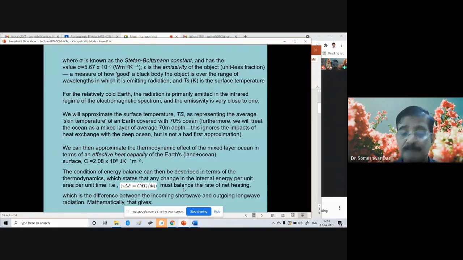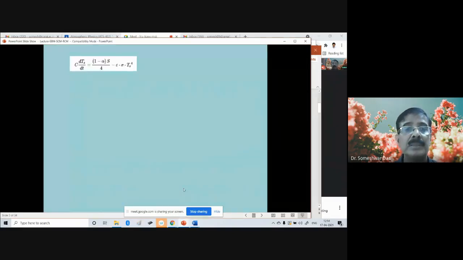Mathematically, that gives C times dTs by dt equal to (1 minus alpha) times S divided by 4, minus epsilon times sigma times Ts to the power 4. This is trying to estimate the Earth's temperature this way.